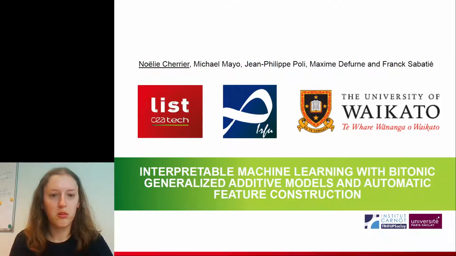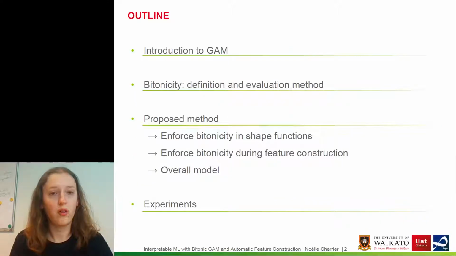So today I will present to you interpretable machine learning with bitonic generalized additive models and automatic feature construction. First I will introduce GAMs and then present bitonicity, so our definition and also evaluation method, and then present the proposed method to enforce bitonicity into the induction of GAMs. Finally, I will present some experiments that we conducted.